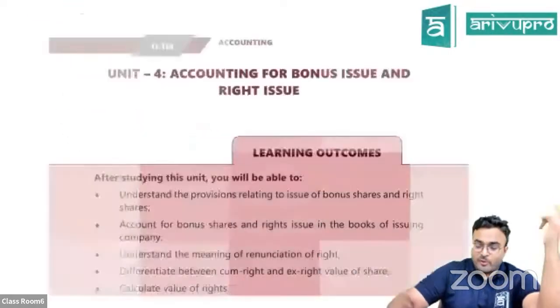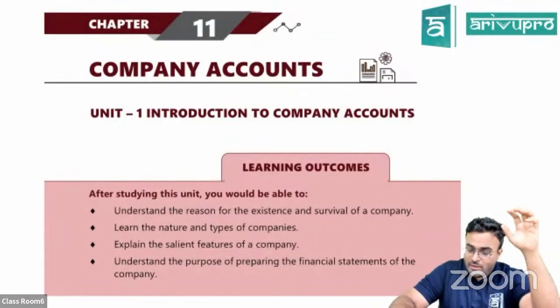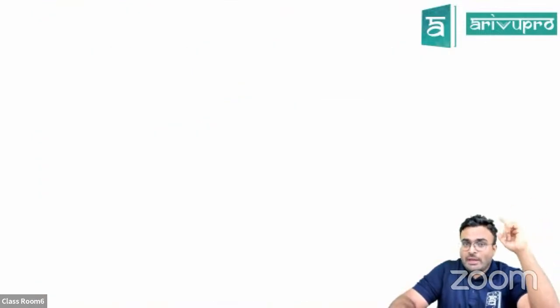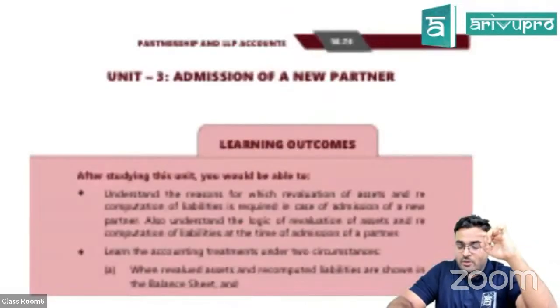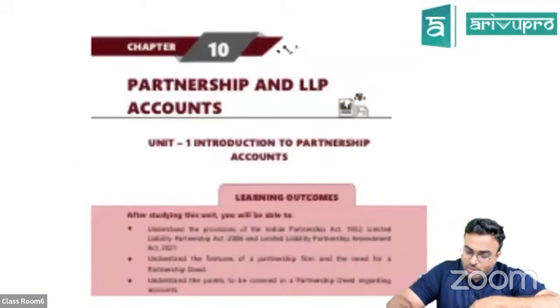In incomplete records, you cannot do incomplete records before you do bills of exchange, because a lot of concepts of bills of exchange will be applied in incomplete records. So first go and do bills of exchange. Get yourself thorough over there, then come to incomplete records. And even final accounts, you can't skip and come to incomplete records. I hope you're not doing that.